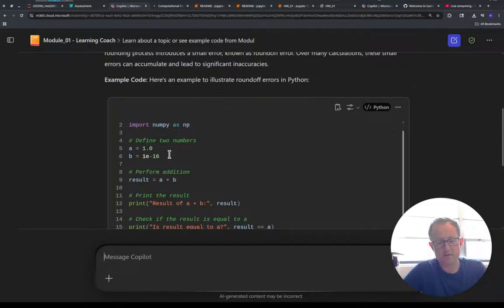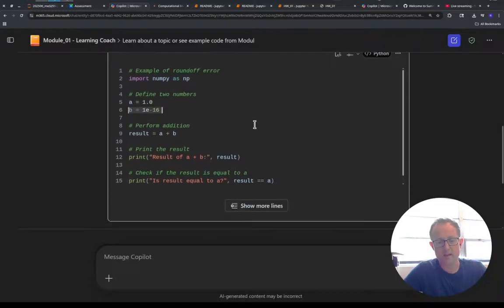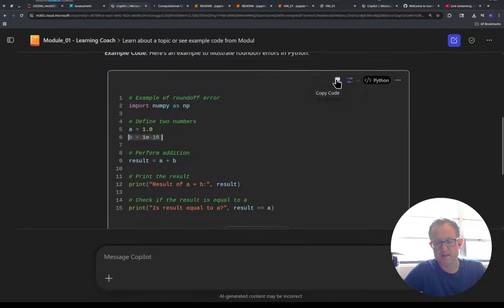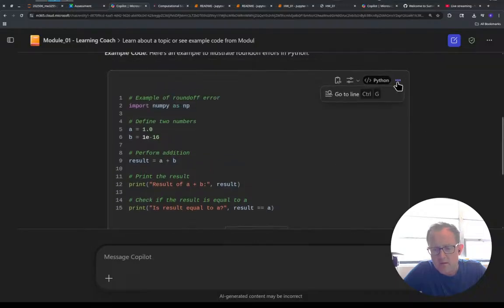Okay, so this is kind of cool. This is smaller than the smallest number that you can add to 1, so when you try to add it, you're actually going to get an example. How do I copy this one? Go to line, display options, copy code. There we go.